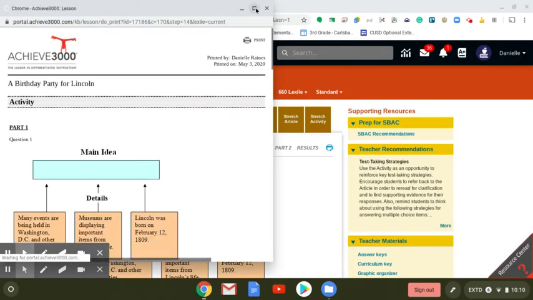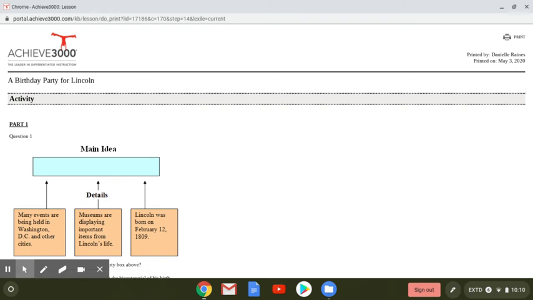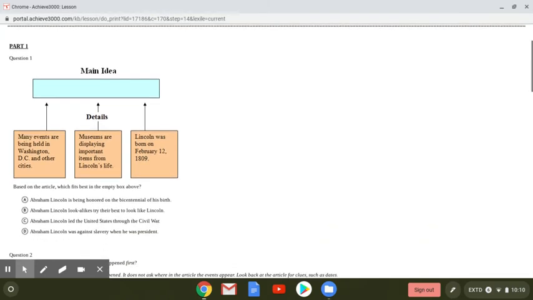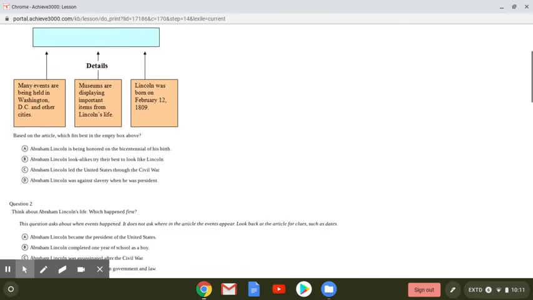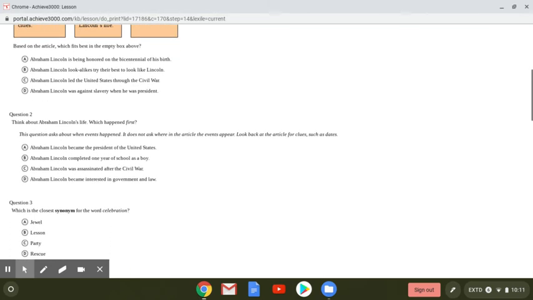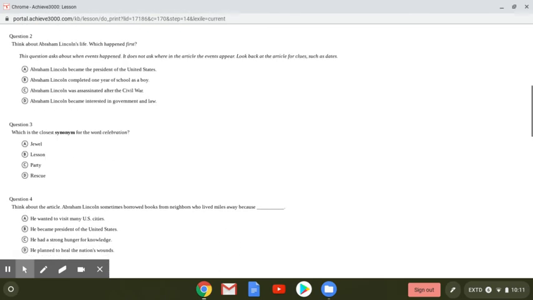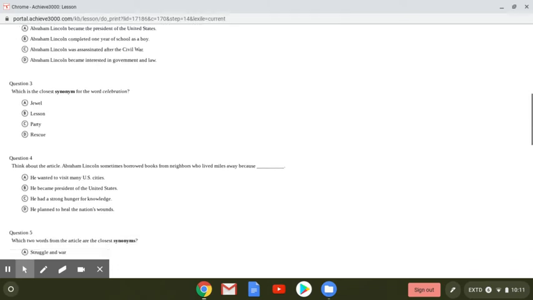And the first one is a main idea. So you're going to read these 3 details and then pick one sentence that includes the idea from these 3 details as your main idea choice. Question 2, think about Abraham Lincoln's life. What happened first? So that is a sequencing question, and you may need to refer back to the article. Question 3, synonym. Synonym means the same, so make sure you pick the word that means the same as celebration.